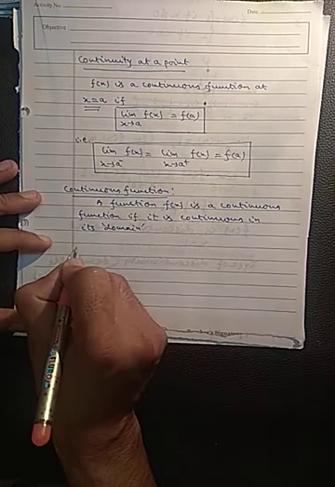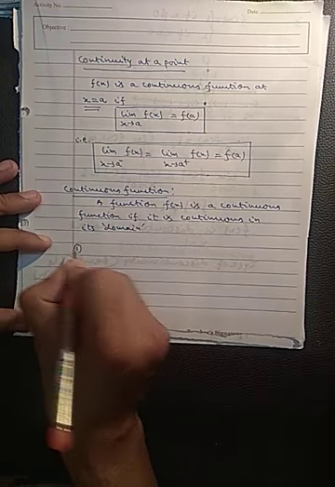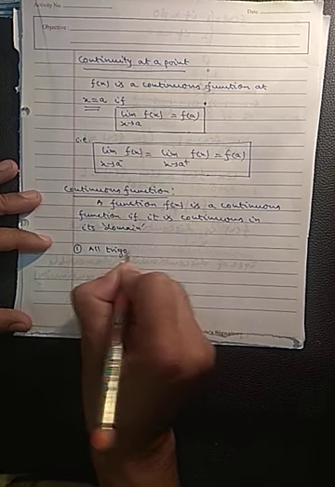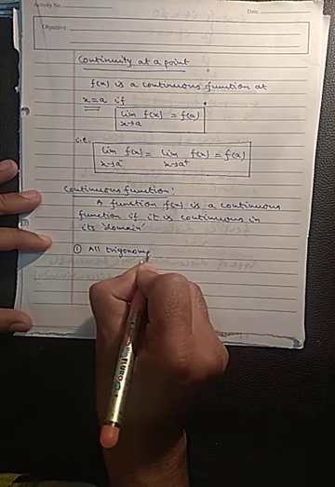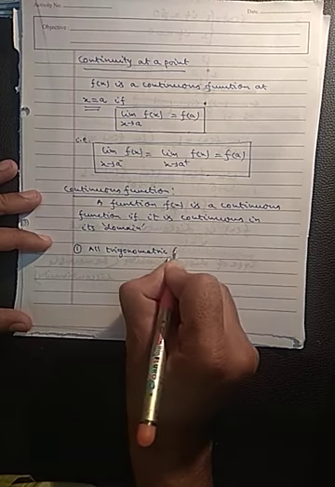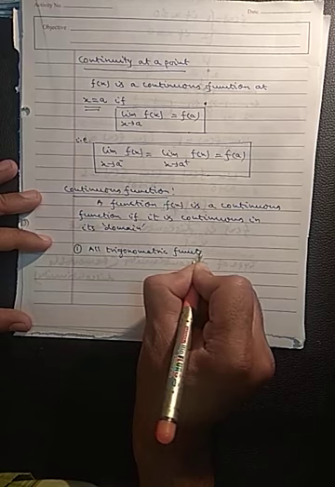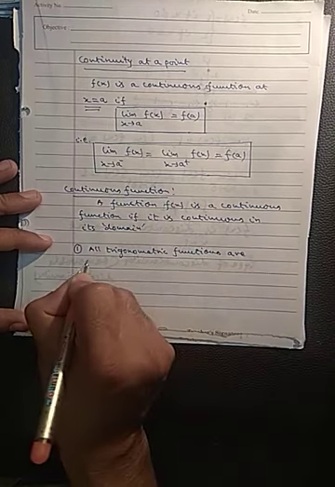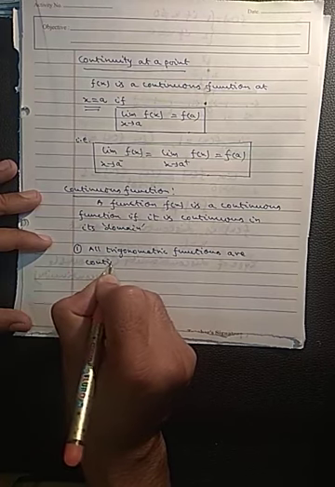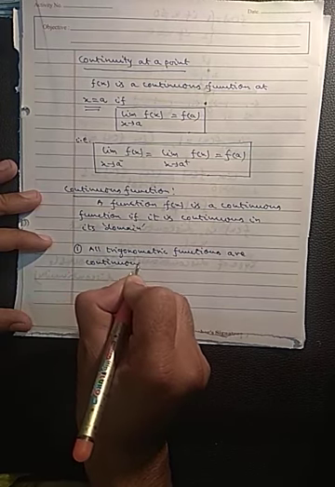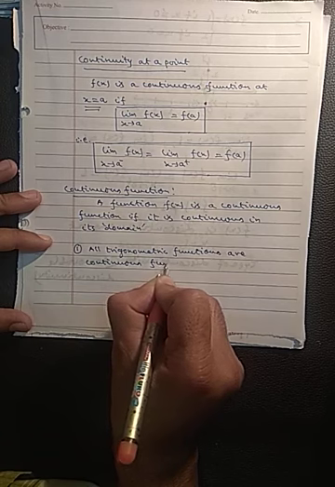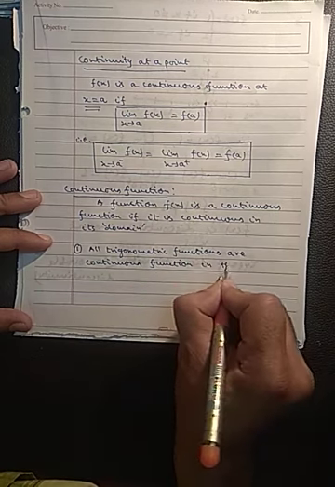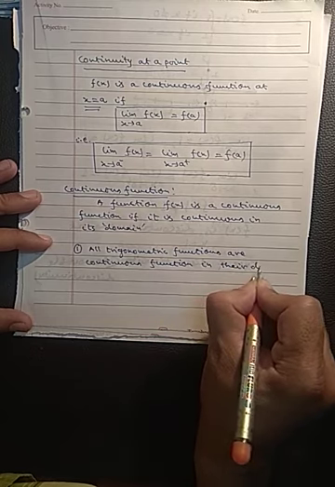Okay, so there are a few properties. All trigonometric functions are continuous functions in their domains.